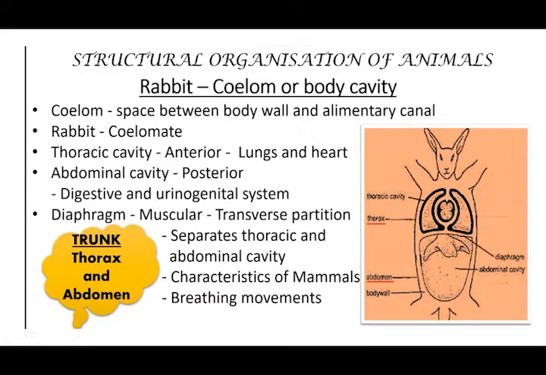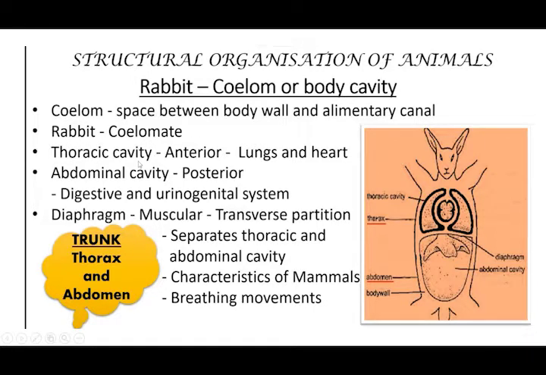Next, we'll see the coelom, otherwise said to be the body cavity. So what is coelom? The body cavity is coelom. Already you have learnt about the coelom in 9th standard. So here the space between the body wall and the alimentary canal is the coelom. This is the body wall, and the alimentary canal will be present inside, and there is a gap in between, right? The space in between is called coelom. So rabbit is a coelomate animal.